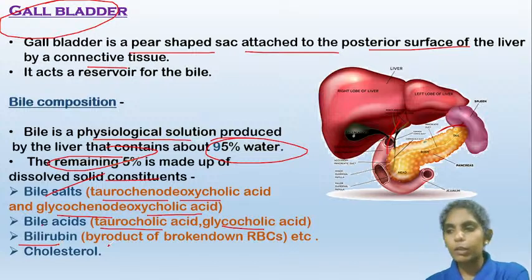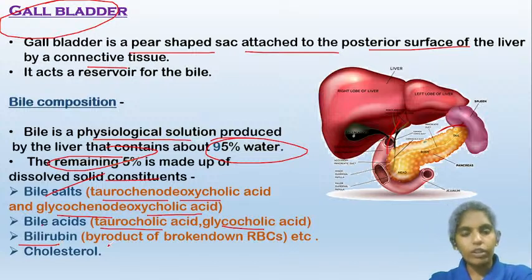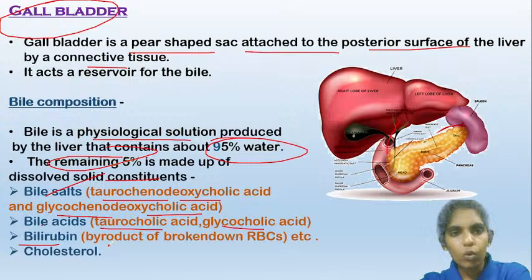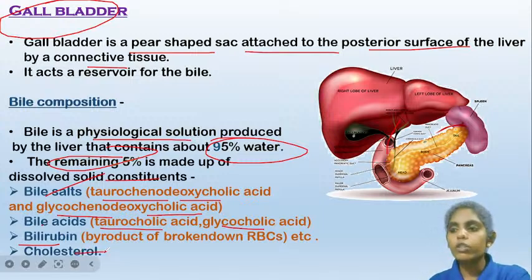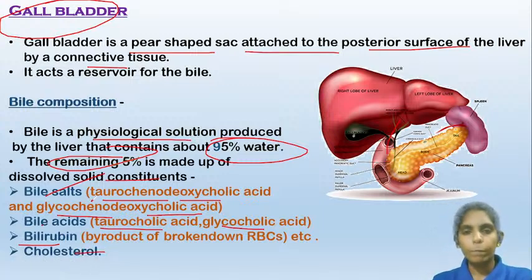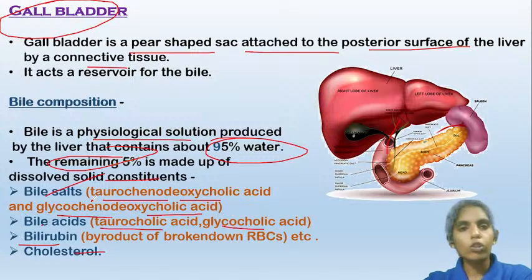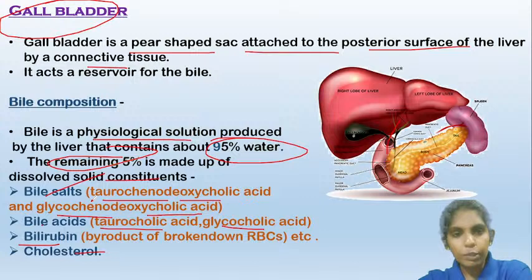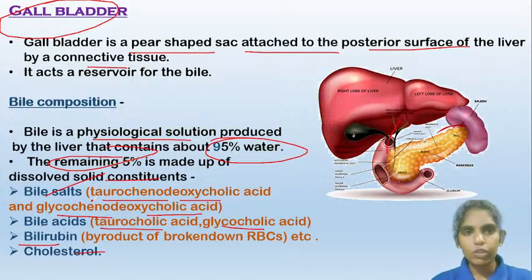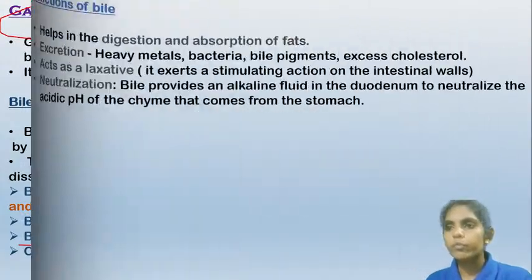Bilirubin, which is a bile pigment, as I told you earlier, is a byproduct of broken down RBCs, and it also contains cholesterol. So this bile juice contains all the bile salts, bile acids, bile pigments, and cholesterol, which is synthesized by the liver and stored in the gallbladder.